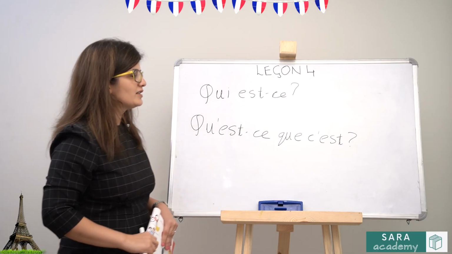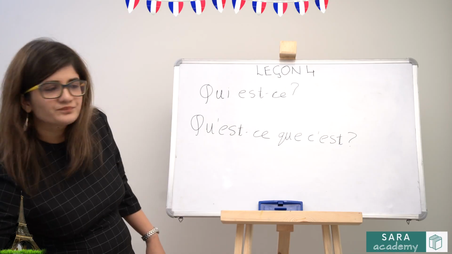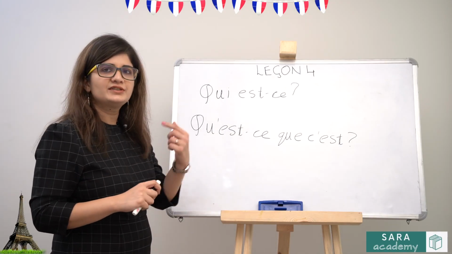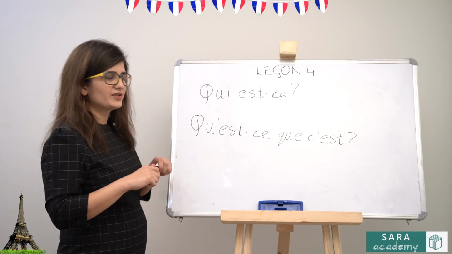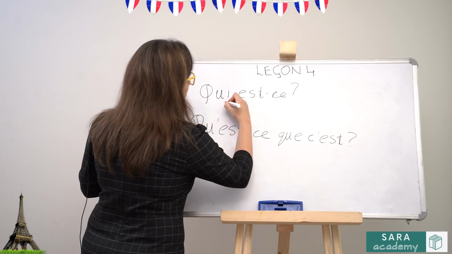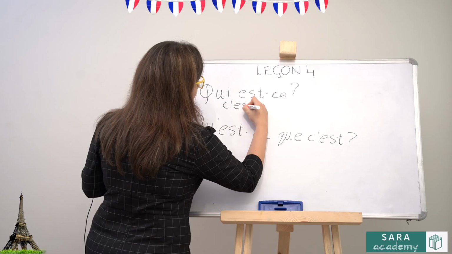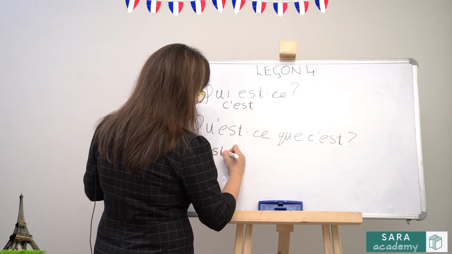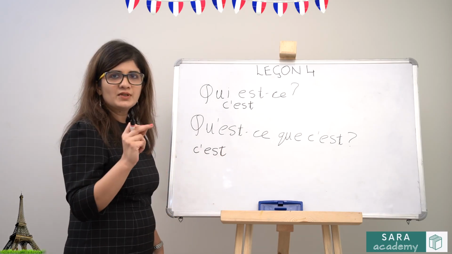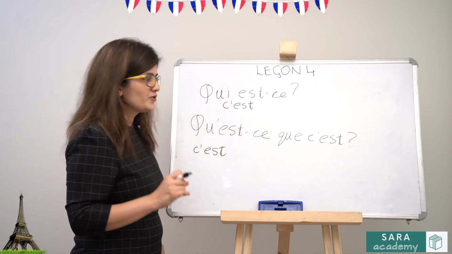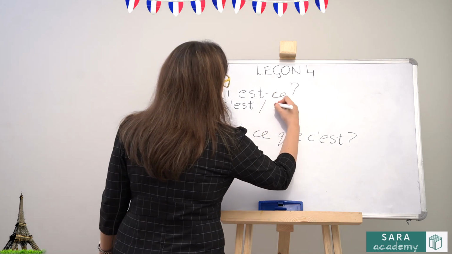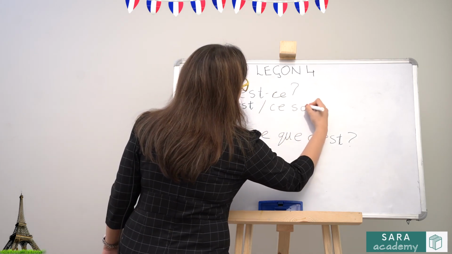Now how do we answer these questions? Let's say it is one person. So in case of a singular object or a person, you will always start your answer with c'est. In case of multiple people or multiple objects, so in case of a plural noun, you will start your answer with ce sont.